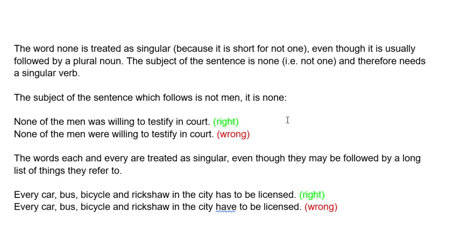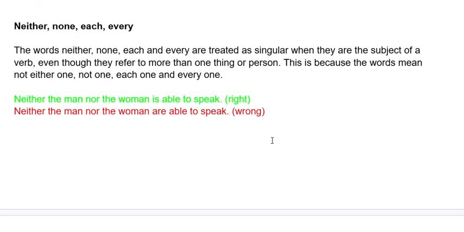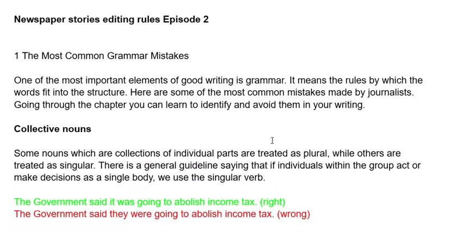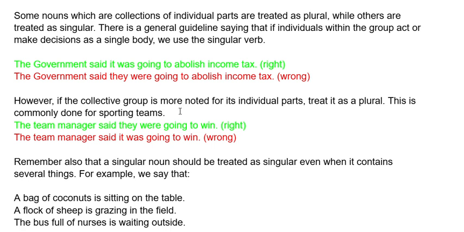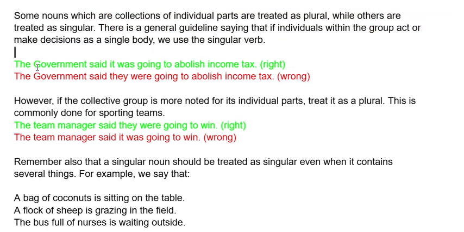Okay, so I guess we have some clarity on how to use collective nouns, where we are supposed to use a plural verb and where a singular verb. When there is a single body, we use a singular verb, even if there is a collection of people taking an action or a decision as a single body.